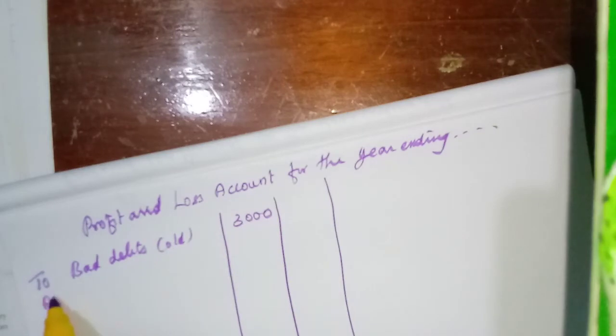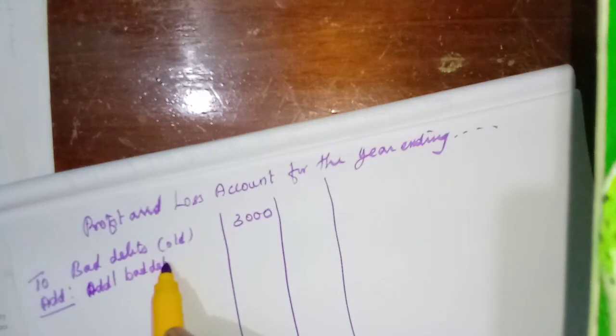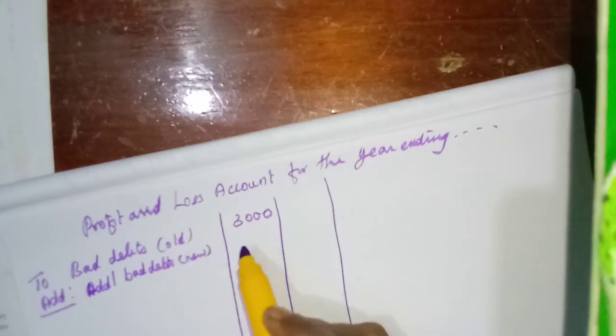Okay, add bad debts or additional bad debts that is given. Okay, additional bad debts in bracket new, just to make you understand. Okay, that is 3,000. So we get 6,000.